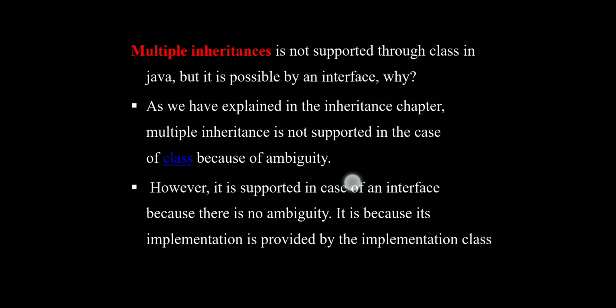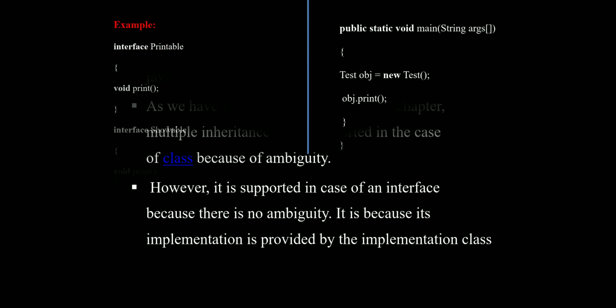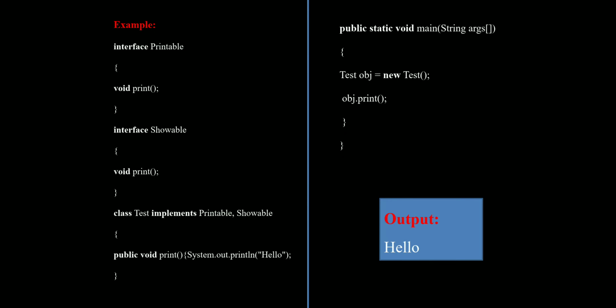Now, here is one example. See, why multiple inheritance is not supported from classes but is supported by the interface concept. See here, two interfaces are there.